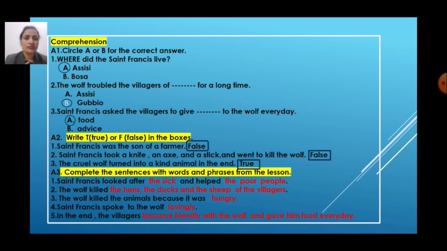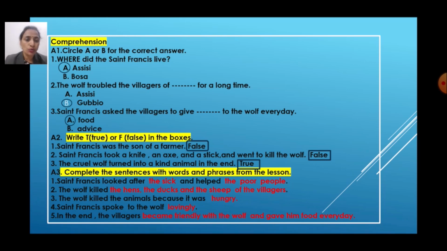Food. So first is, where did St. Francis live? Correct answer is Assisi. Second, the wolf troubled the villagers of Gubbio for a long time. Third, St. Francis asked the villagers to give food to the wolf every day. This is the first question, A1. Now we'll move to the next question, A2.